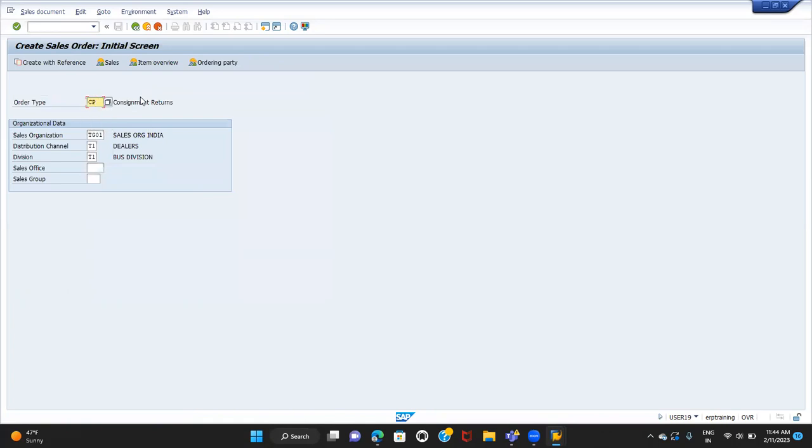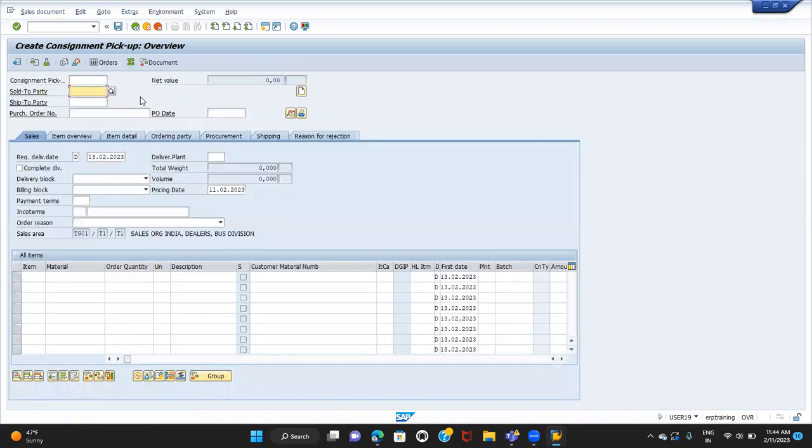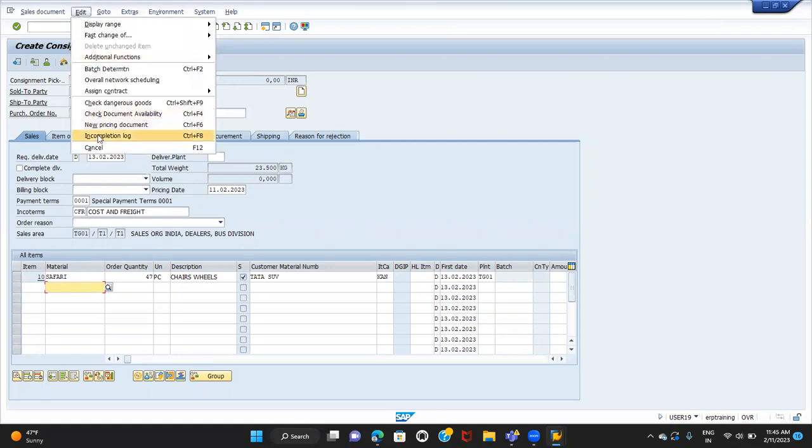CP or KA. So I'm going to create the pickup order for 47. We have the 47. Even partial quantity you can do. So price is 0. There is no billing because we are taking back the company stock only.